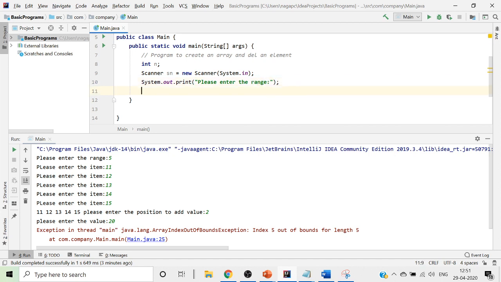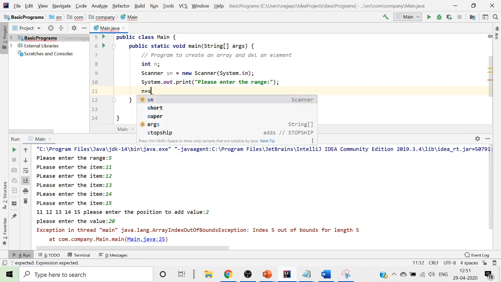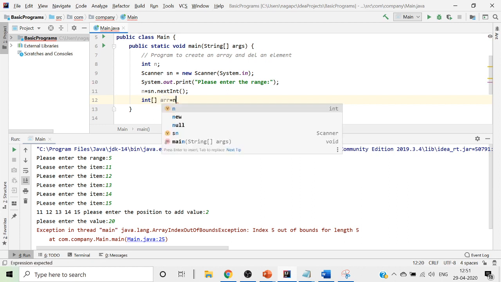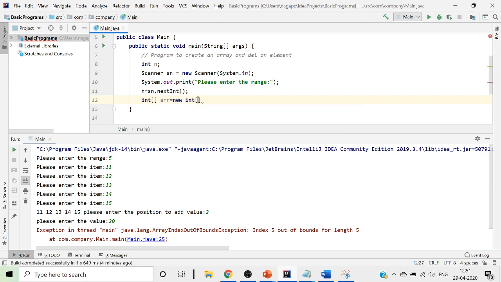Now once the range is there, we want to give it to n, so we'll write n equals sn.nextInt. By doing this we have read the value, and we have got this range read. Now we want to put it in an array, so we'll write int arr, which should be considered as an array, so we put square brackets equals new int of n, your n value should be passed over here.